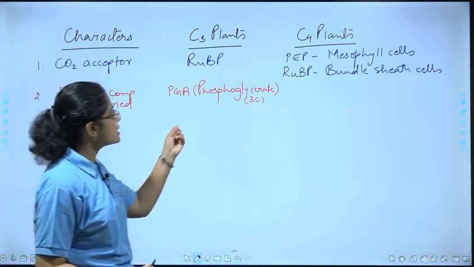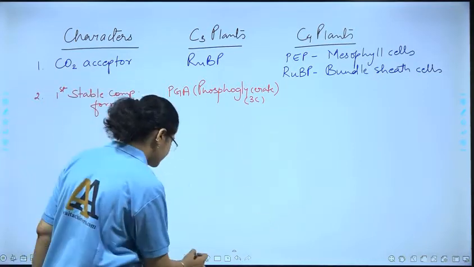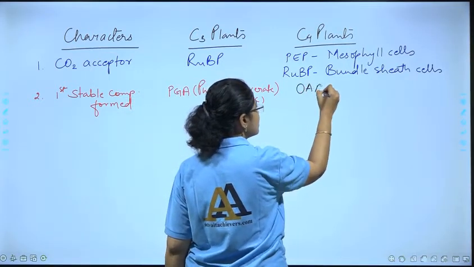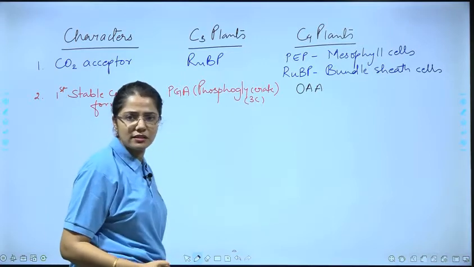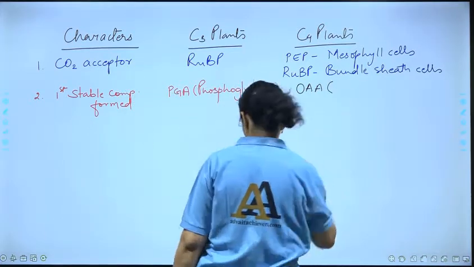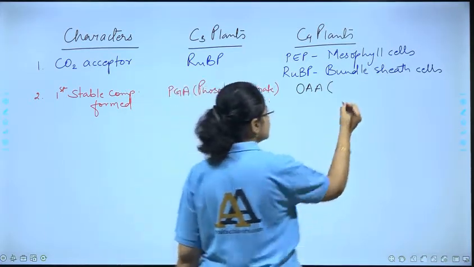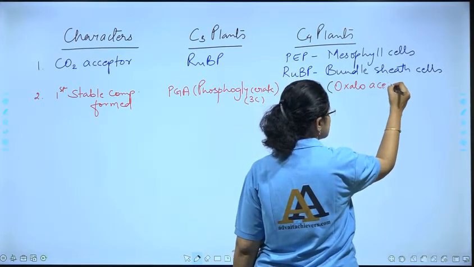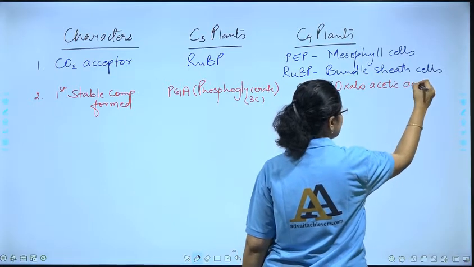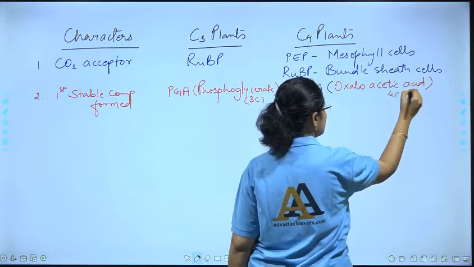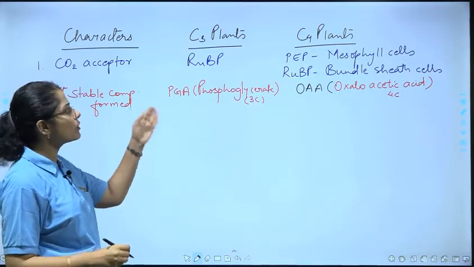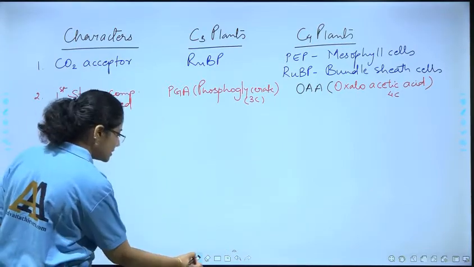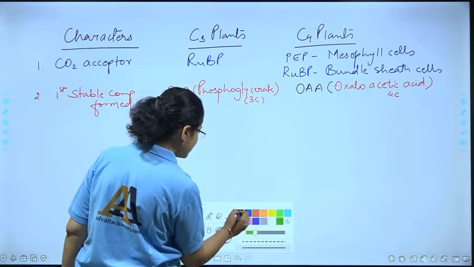In case of C4 plants, it is oxaloacetic acid, and we know it is a 4-carbon compound, and hence we are calling it C4 plants or C4 pathway, right?